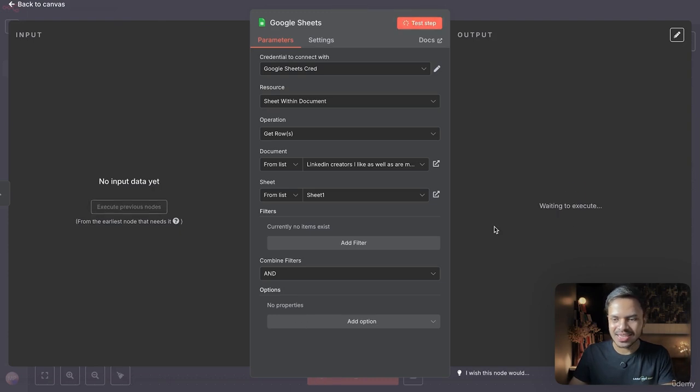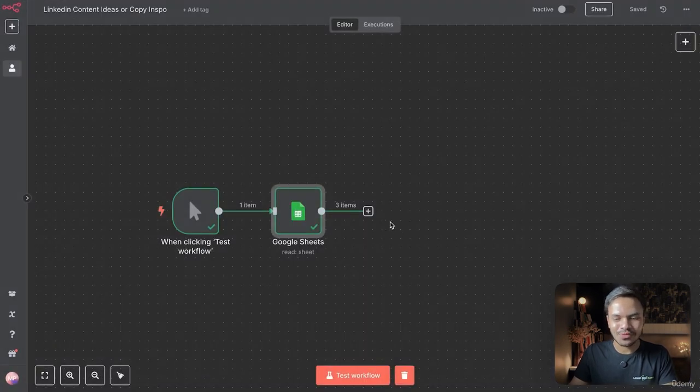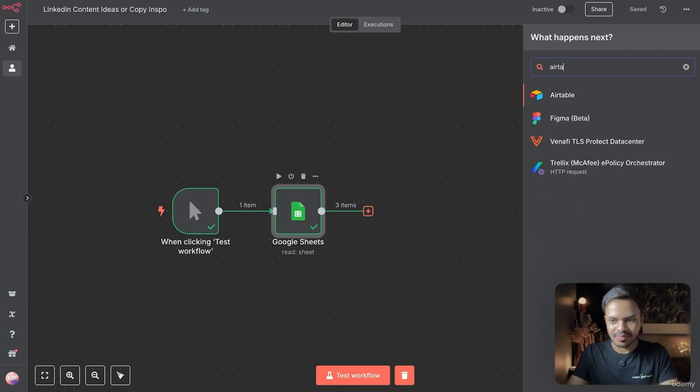Let us click on Test tab. Alright, we have our top 3 content creators or our competitors. Next, what we want to do is, let's use Airtable this time.